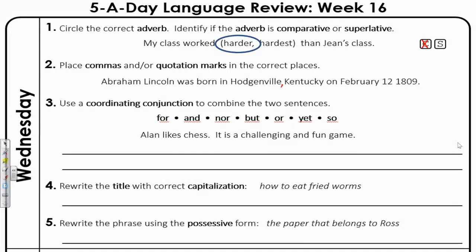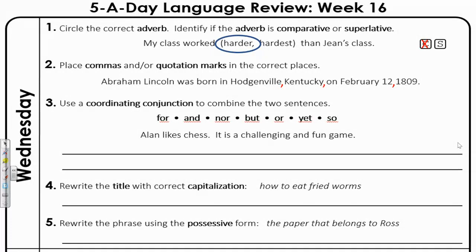Now, Abraham Lincoln was born in Hodgenville, Kentucky. We need actually another comma there, okay? After Kentucky, on February 12th, 1809. Always when you're writing a date, you want to put a comma between the day of the month and the year. See how there's so many numbers together? We need to put a comma there to separate so that readers know, okay, 12 means the 12th day of February, and 1809, that's the year. All right, just makes it a little more easier to read and understand.